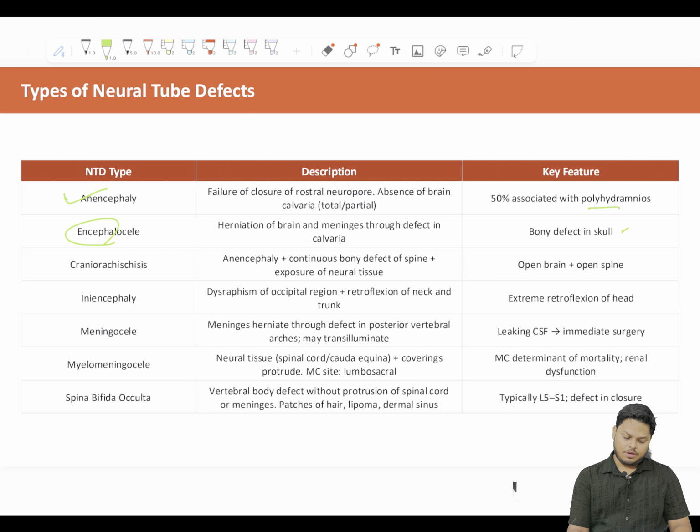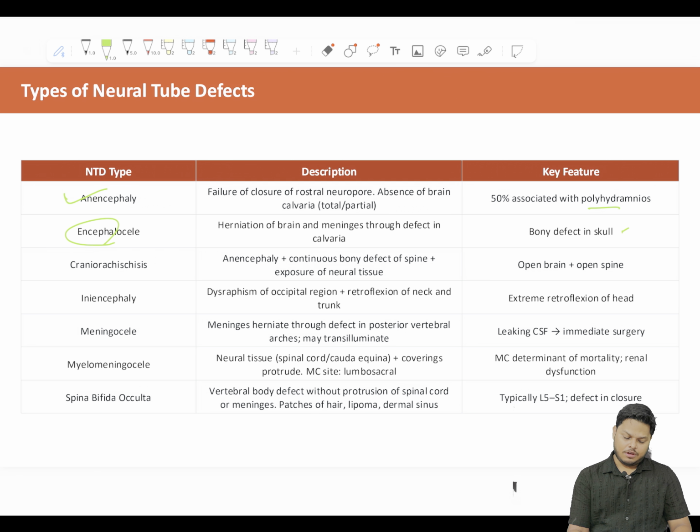Then how to prevent it? For the general population, 0.4 milligram folic acid daily for all women of childbearing age. For high risk women, what are high risk women? Women with a previously affected child. 4 milligram. The 0.4 milligram for the general population and 4 milligram, that is 4000 microgram, of folic acid daily.